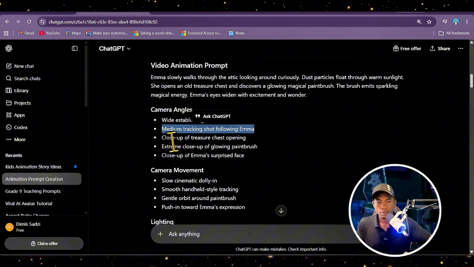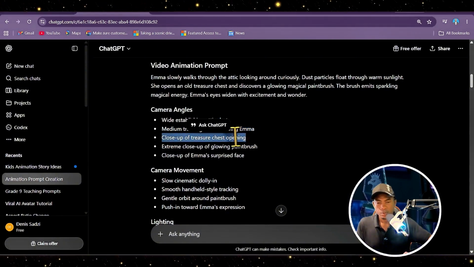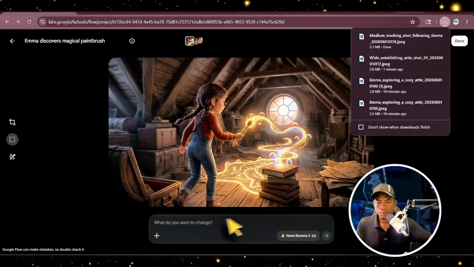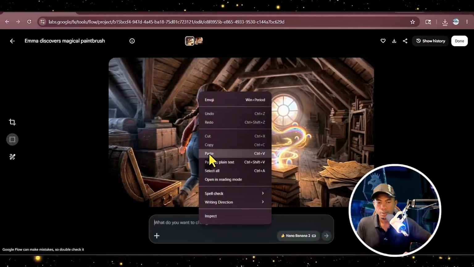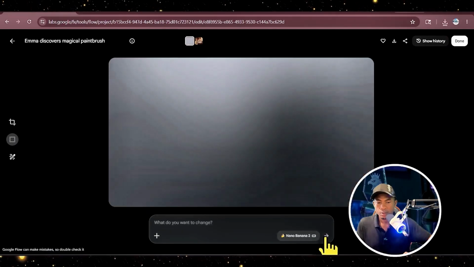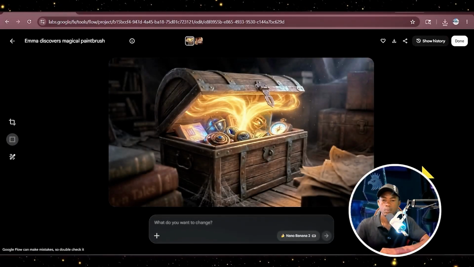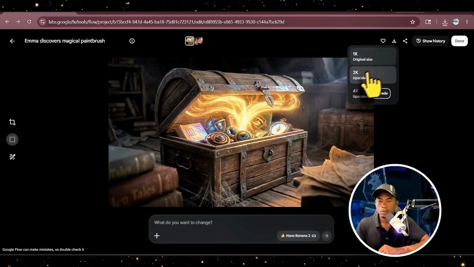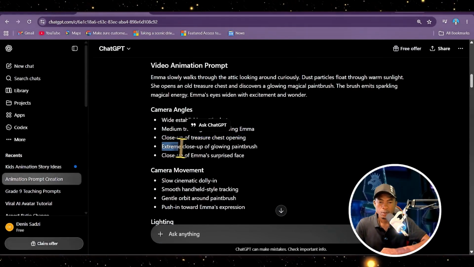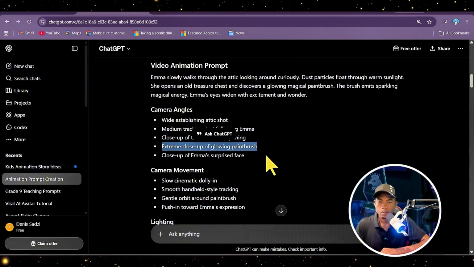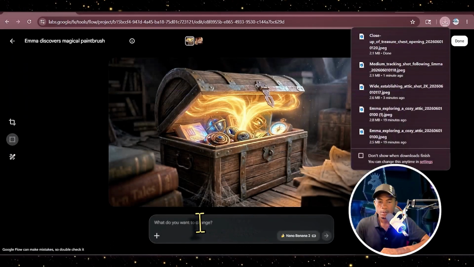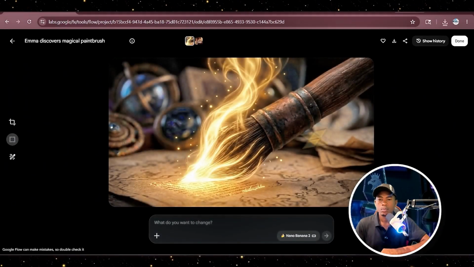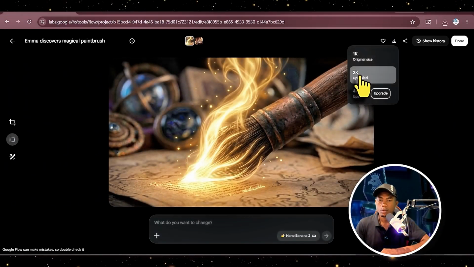I'll go back to my third prompt, copy, come back, and I'll click on paste. It generates. I'll click to download. Let me go back, copy the next prompt, come back and paste it and generate. I'll click on this one also to download.